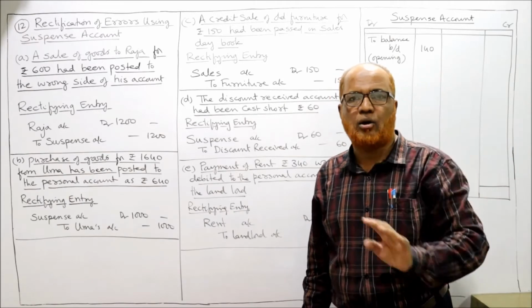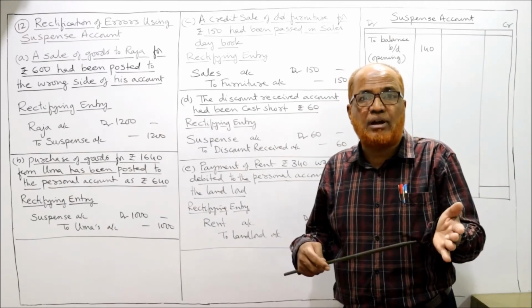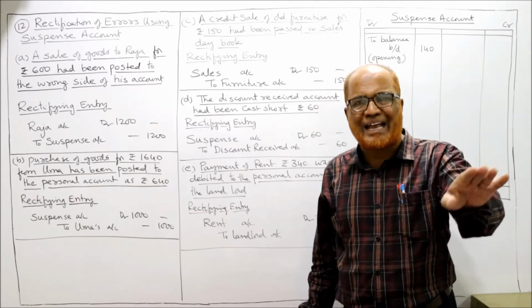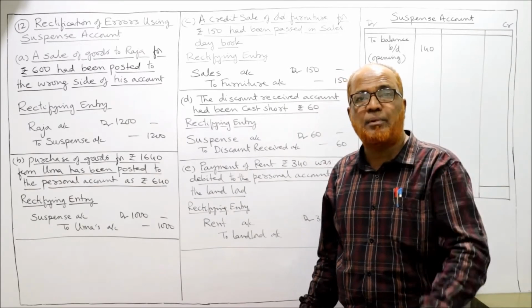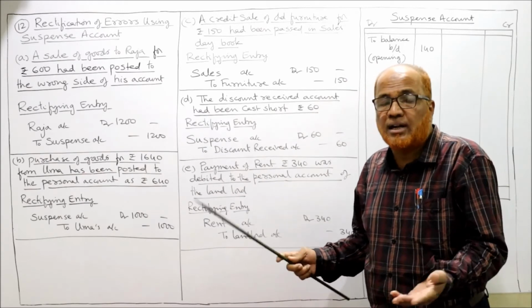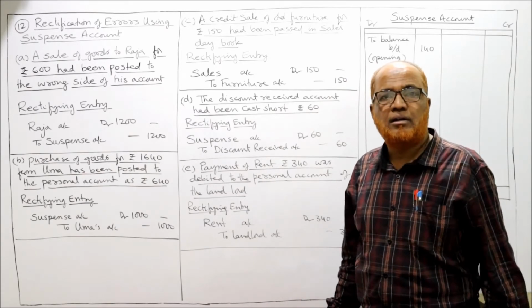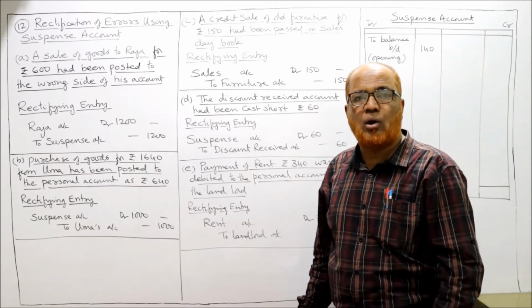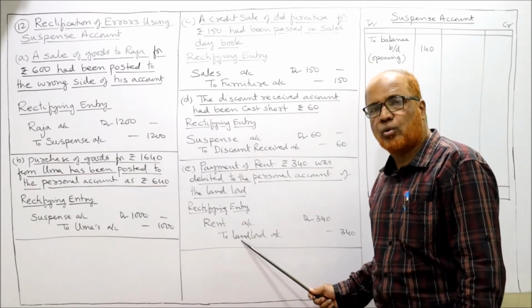Now we credit landlord, because by mistake we have debited. Landlord account will be credited to cancel. And which account has to be debited? Rent account, because rent was not debited. Now we debit it. The rectifying entry will be rent account debit to landlord account. Rent account debit to landlord.